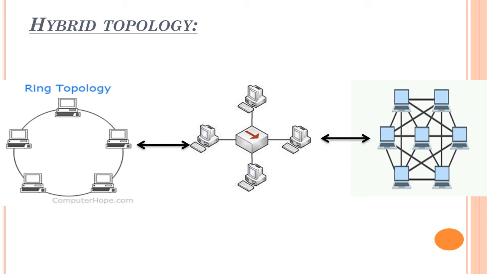Here in this example, you can see the first is a ring topology connected to a star in the middle, and the last one is a complete topology, right? This is known as a hybrid topology. The arrangement is based on the company's wish or the user's wish. They can keep a star topology in the middle and a ring topology first, that is their wish. Hybrid topology means a combination of two or three kinds of topology.